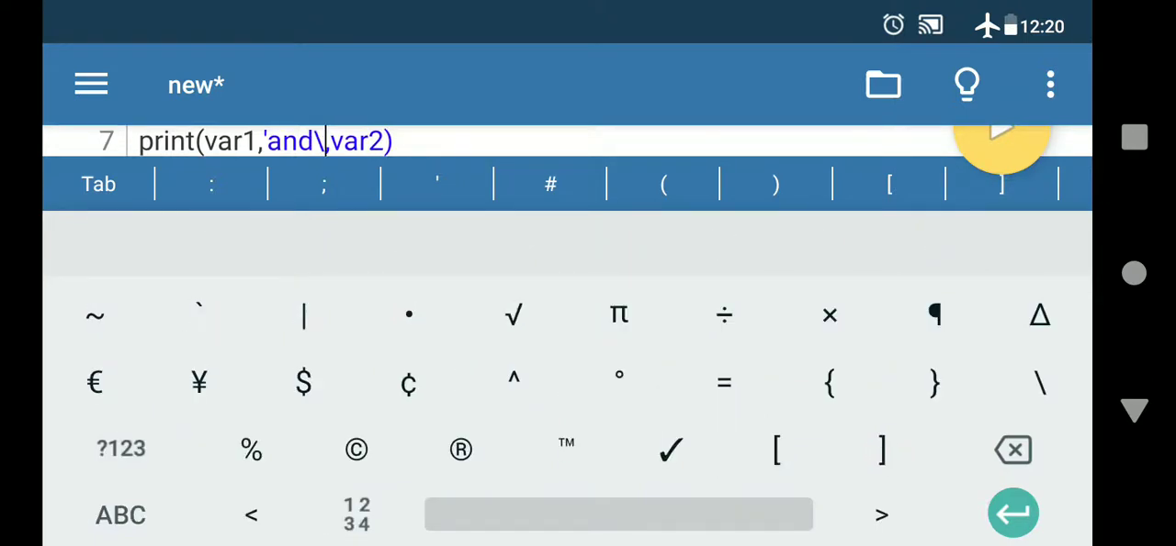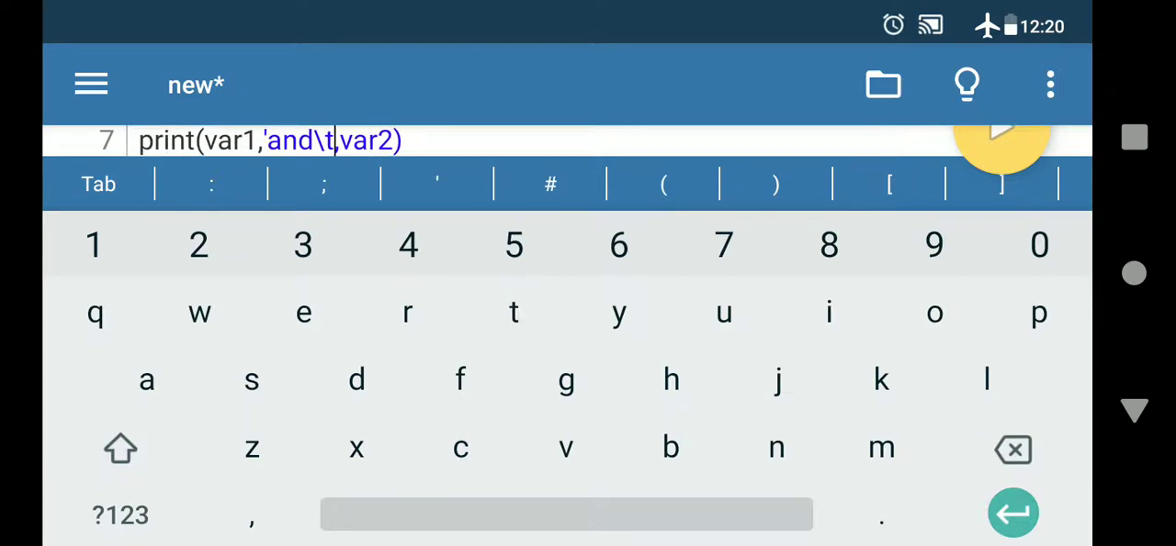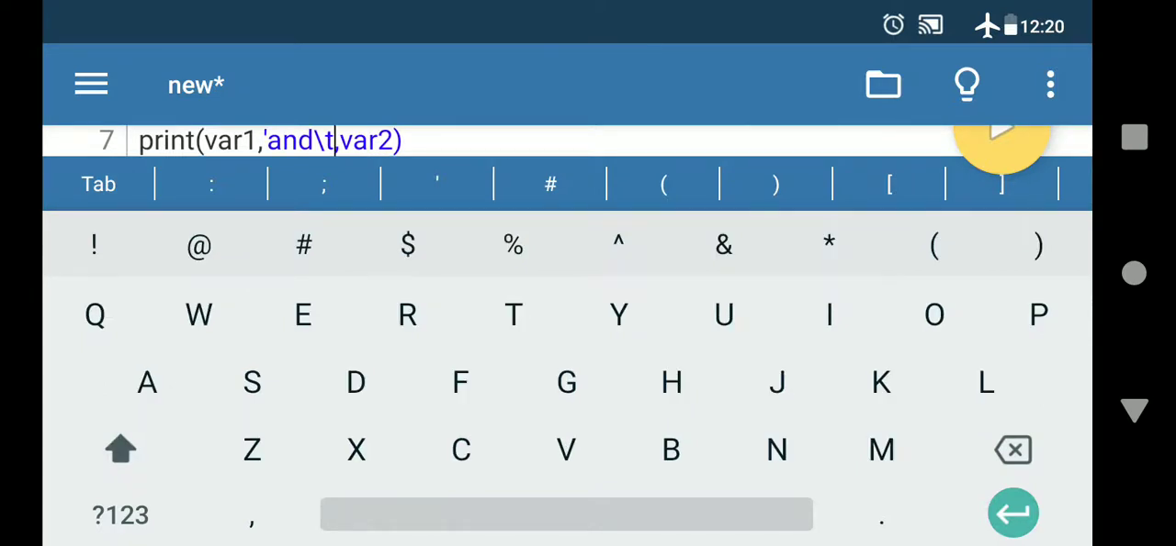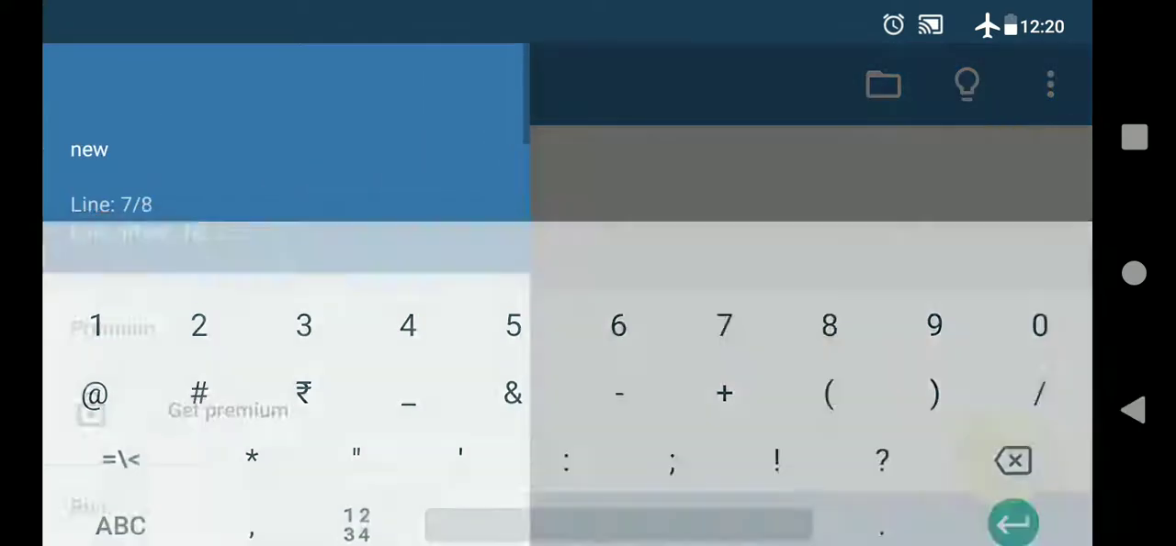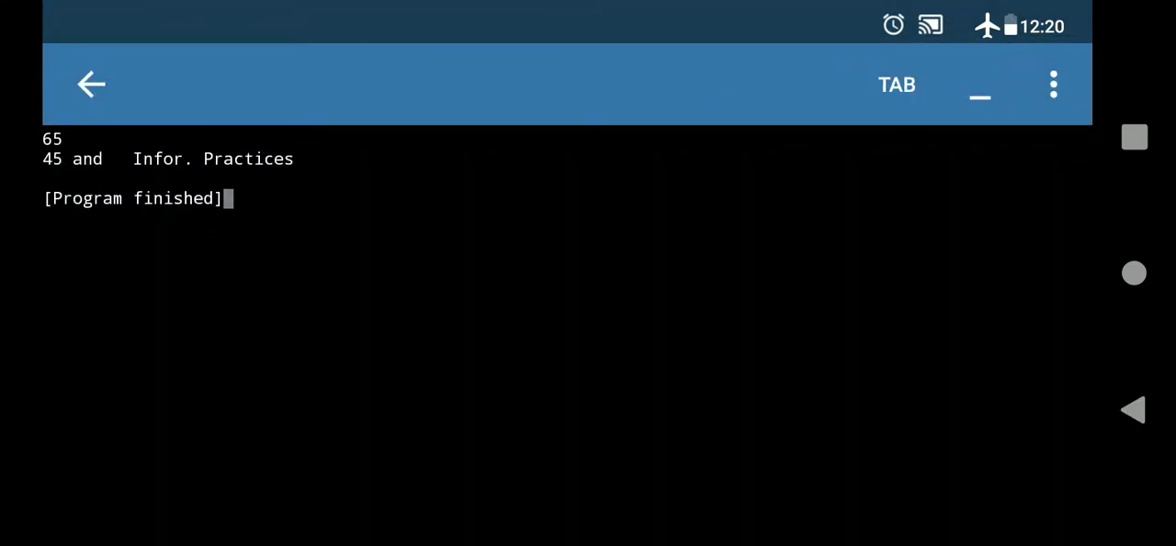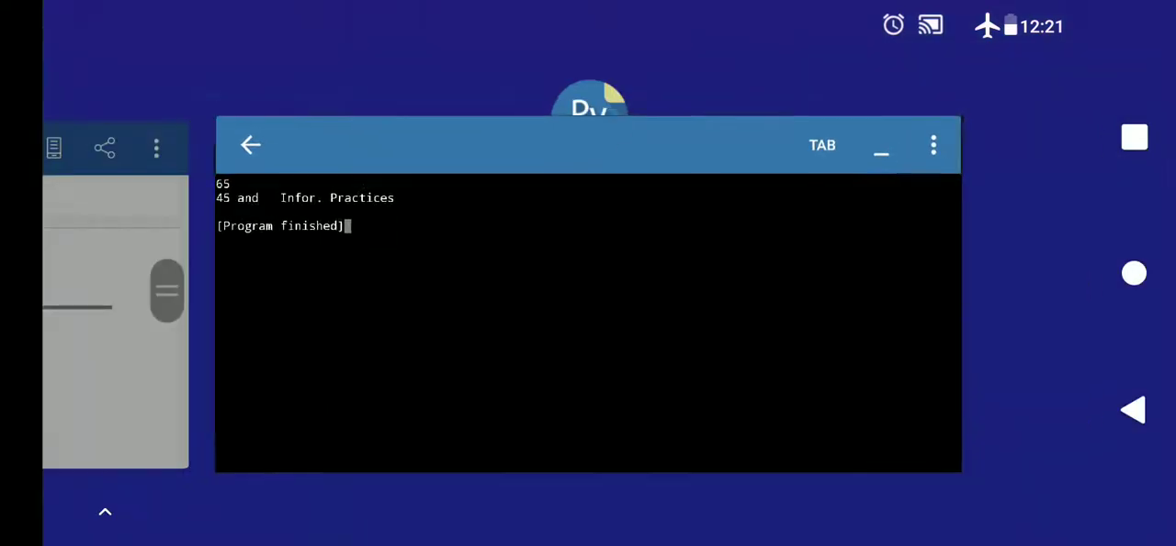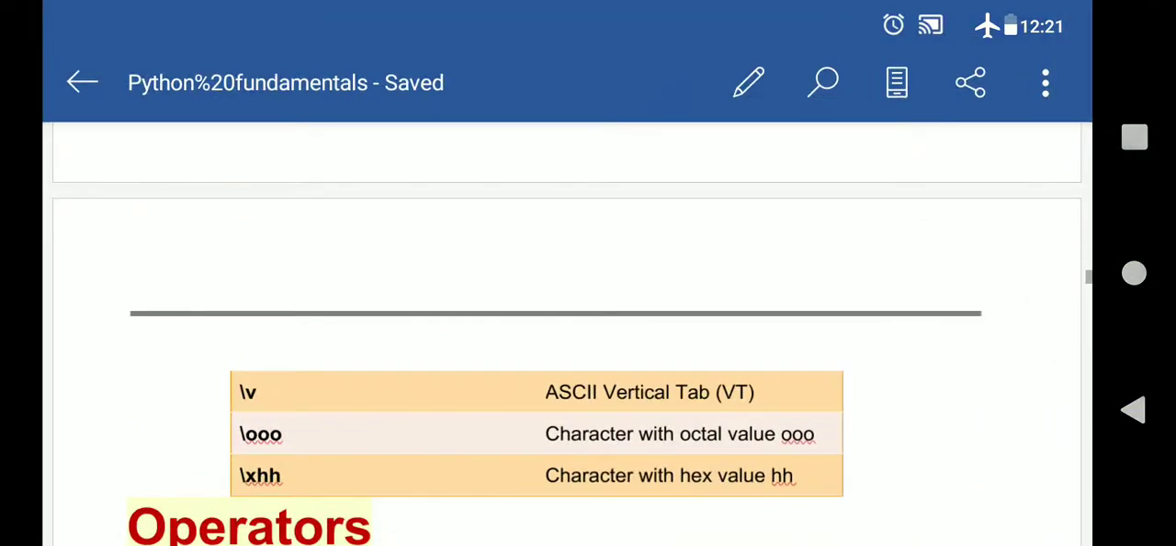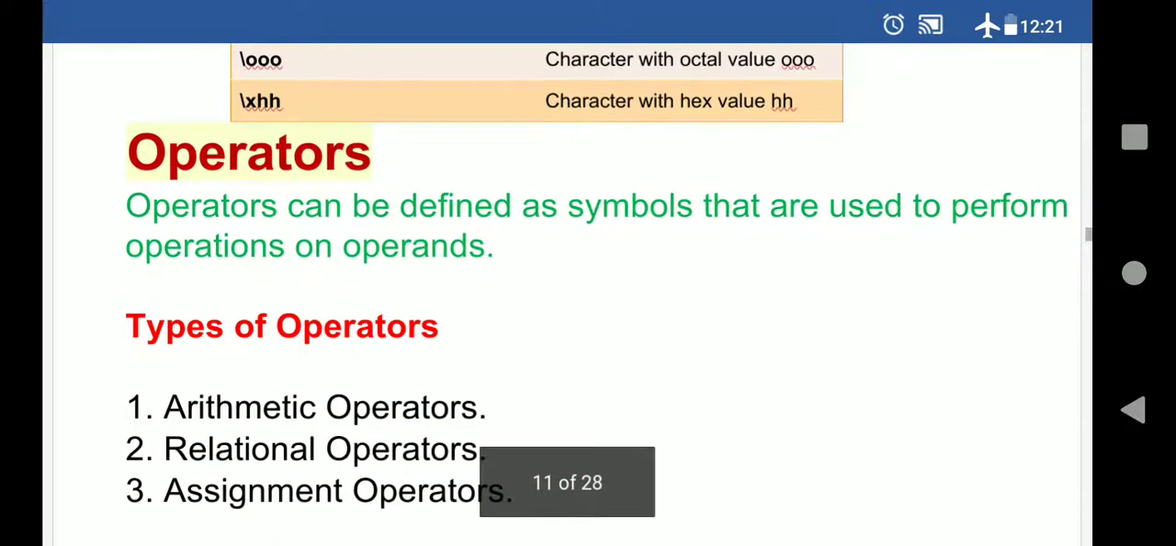Here it should be slash t, then we have to close the inverted commas here. Yes, now this is slash t. You can see the output. As you can see now there is a 5 character gap. Okay, so it is happening with the slash t. Slash t provides you a gap. What you are seeing is a small gap between 45 and and, and a larger gap between and and informatics practices. You always have to use the slash and slash t inside inverted commas only. Now we have done this, these two we have to try. Now the main topic has started, your operator chapter.